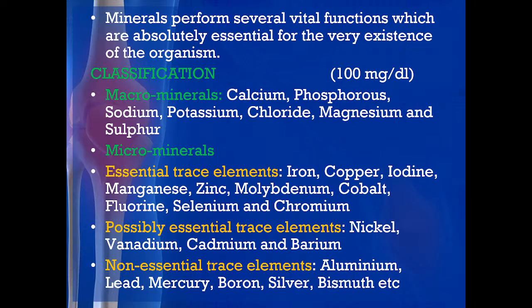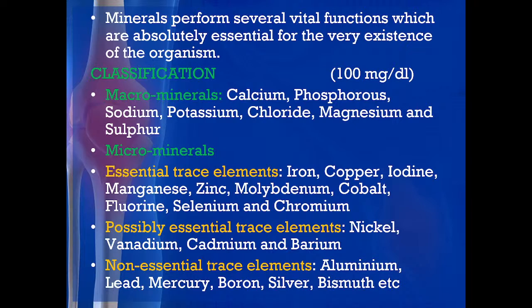Micro can be further divided into 3 different categories: essential trace elements, possibly essential trace elements and non-essential trace elements. Again we are further classifying if the requirement is less than 100 milligram per deciliter. The essential trace elements are iron, copper, iodine, manganese, zinc, molybdenum, cobalt, fluorine, selenium and chromium. So, these are the micro minerals which are essential. Then the possibly essential trace elements are nickel, vanadium, cadmium and barium.